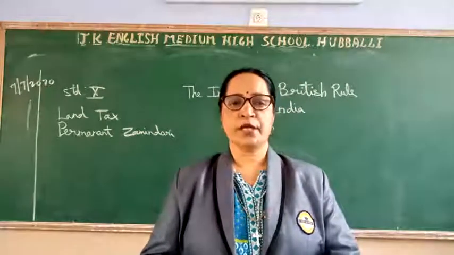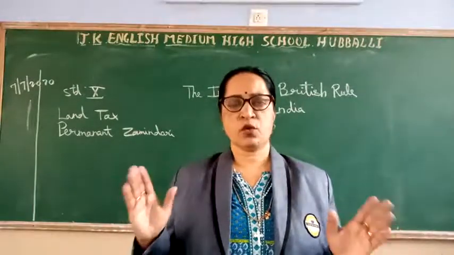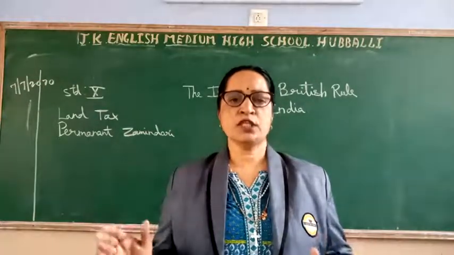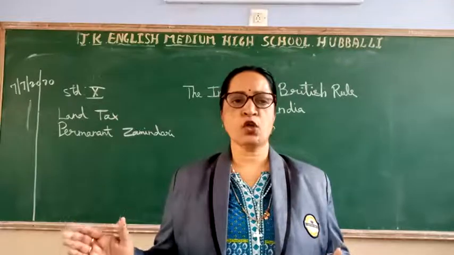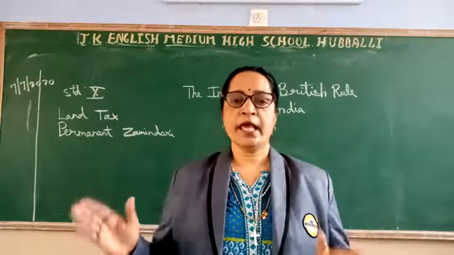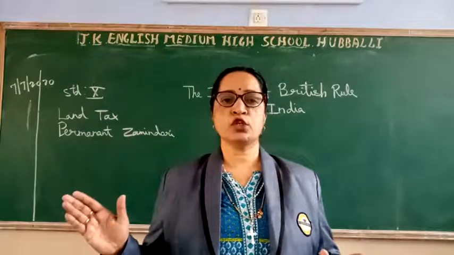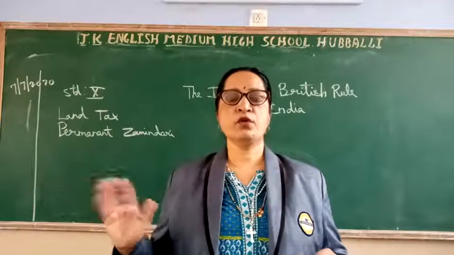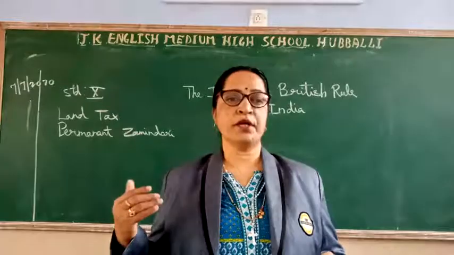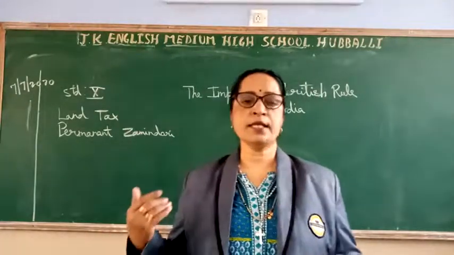In order to generate what? To have a steady revenue annually, to have a proper revenue, this policy was implemented. So Lord Cornwallis implemented a new land tax policy in Bengal during 1793, to generate the annual revenue steadily, to have steadiness in the annual income that was coming in. This was called the permanent zamindari system.